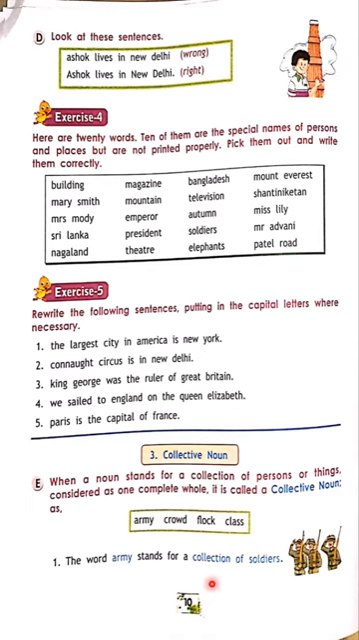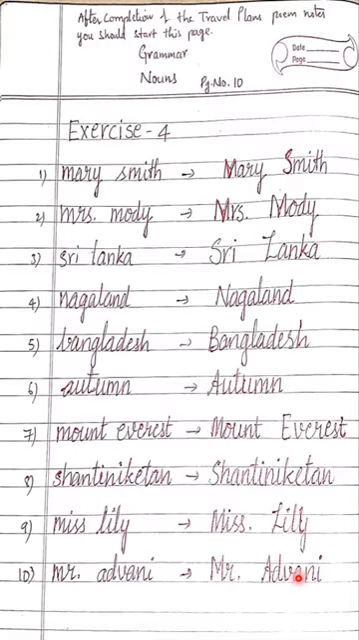Okay. Now we'll go for exercise 5. Exercise 4 I will explain here. Smith I had written in small letters and I wrote it with capital S. Miss Modi, M and M were small, so I made them capital because this is wrong, so I wrote it in the correct way with capital M and M. Sri Lanka, S and L are small, so I wrote again with capital S and L. Okay. That is the way you have to do now.